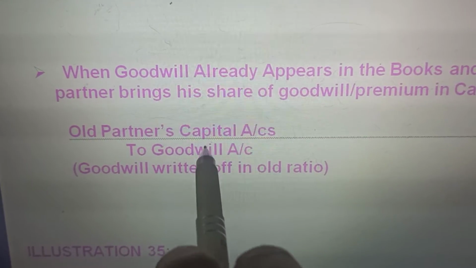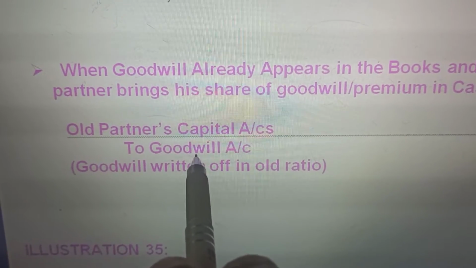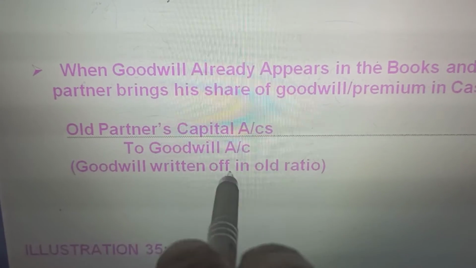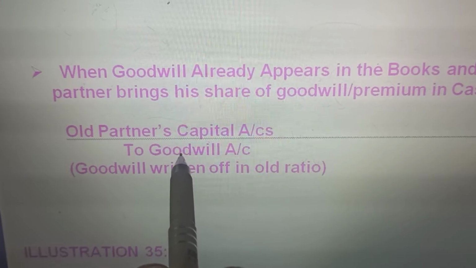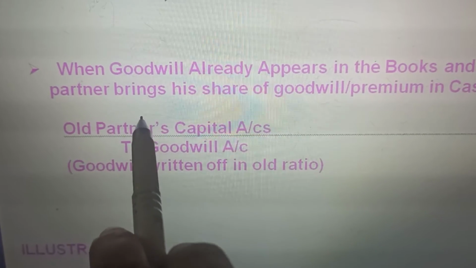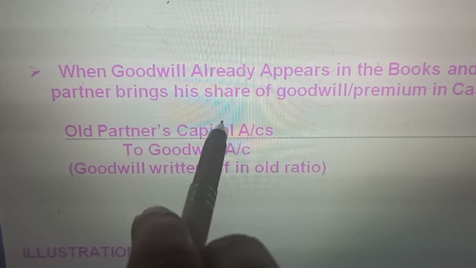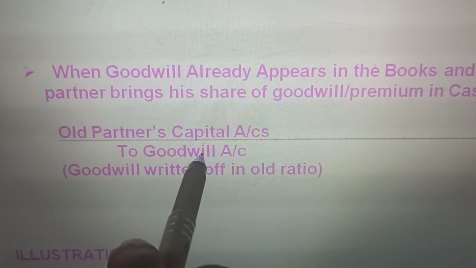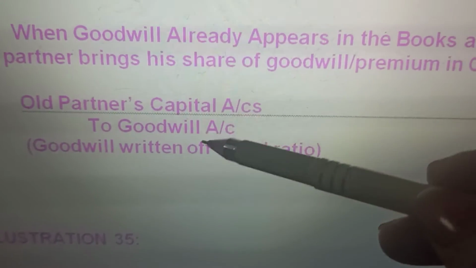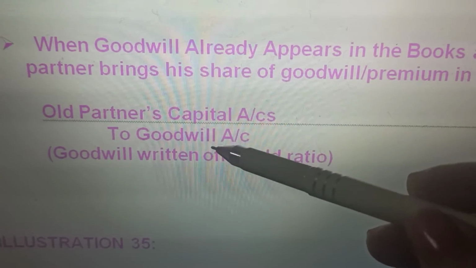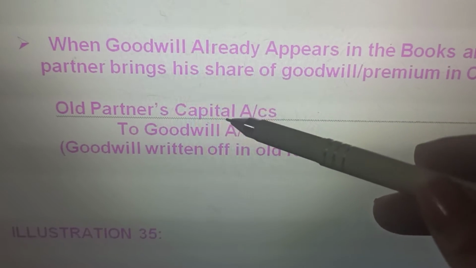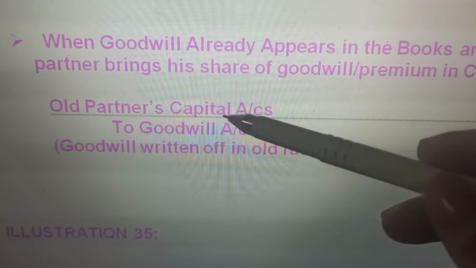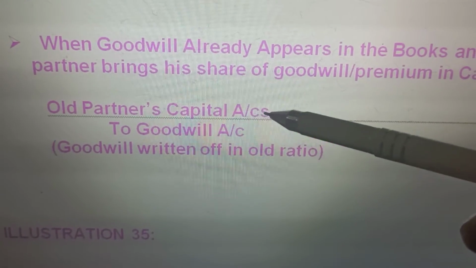Written off means, see, writing off an asset means it is finished off. We scrap that off. Goodwill is an asset. Assets have a debit balance. When we raise goodwill account, goodwill is debited. When we write off, goodwill account is credited. Assets are credited when they are written off. So we finish off this goodwill by it being taken away by the old partners. So the old partners' capital accounts are debited to goodwill.